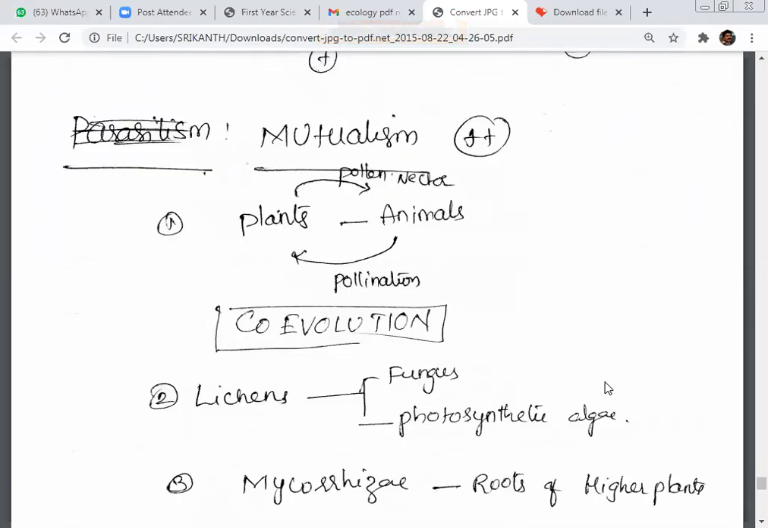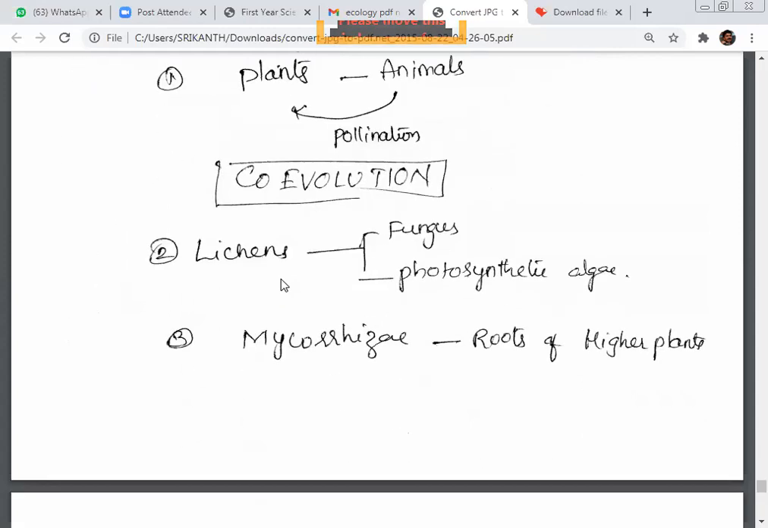Next, mutualism. Both are benefited in this case, plants and animals. Plants provide pollen and nectar to the animals, and animals help the plants with pollination. Co-evolution is a must in them: if the plant is adapted, a similar kind of adaptation should be in the animal, or if the animal is adapted, a similar adaptation should be in the plant. Otherwise, the interaction will break down.